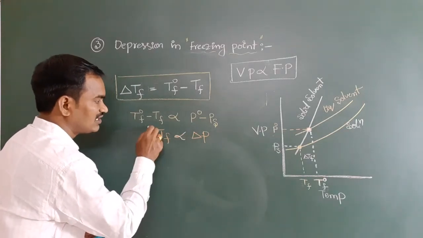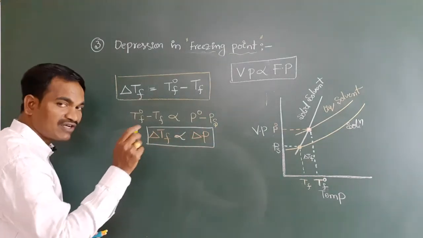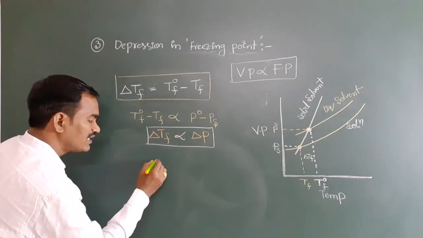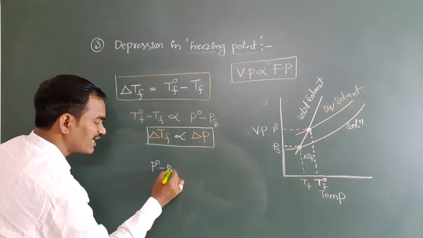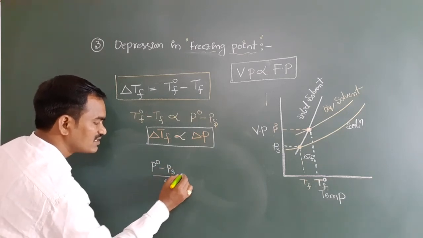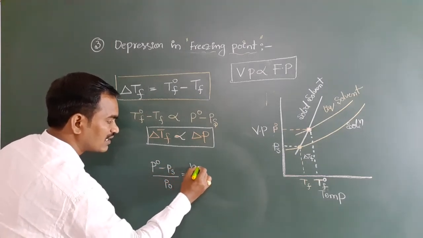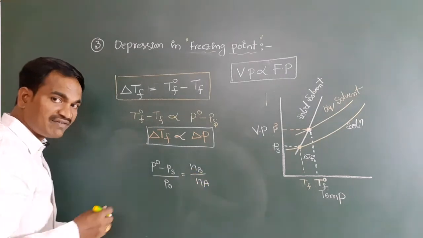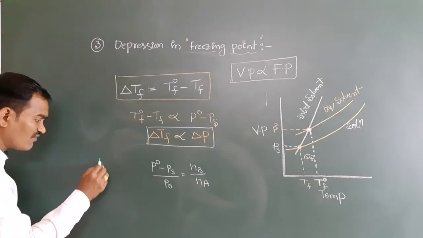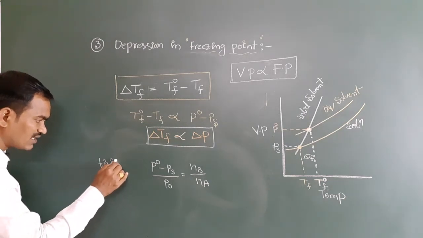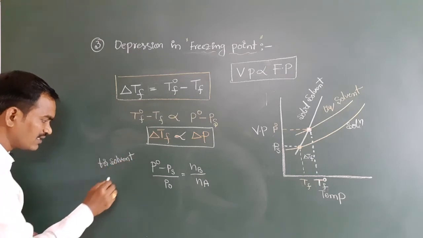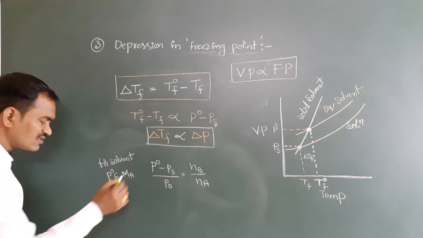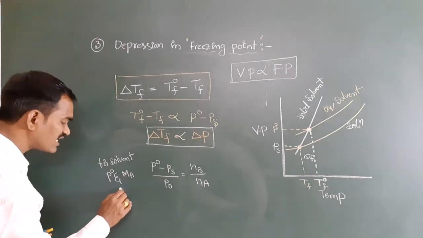Here I want to tell you one major point. Everyone should focus. We have discussed already: (P0 minus Ps) by P0 is equal to the number of moles of B by the number of moles of A. Everyone focus. For the solvent, P0 and the molar mass of the solvent are constants.